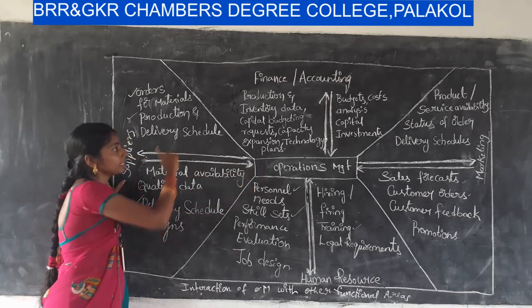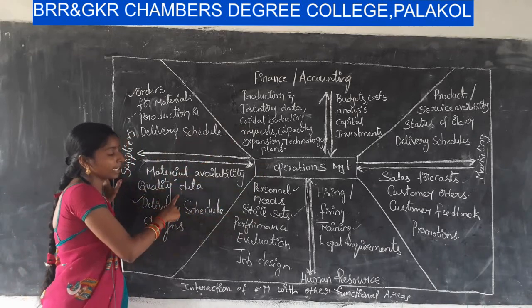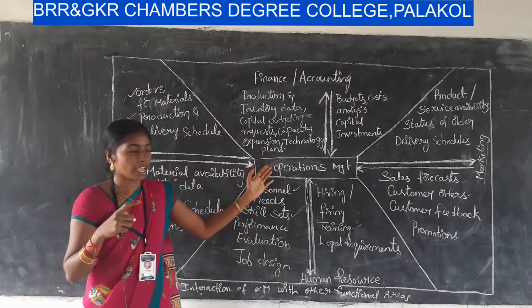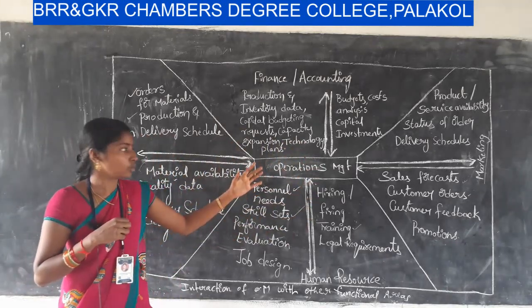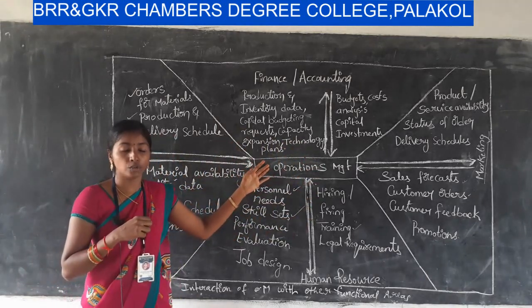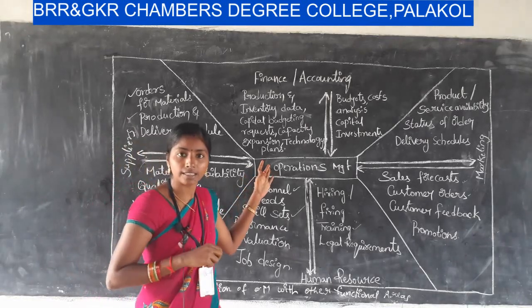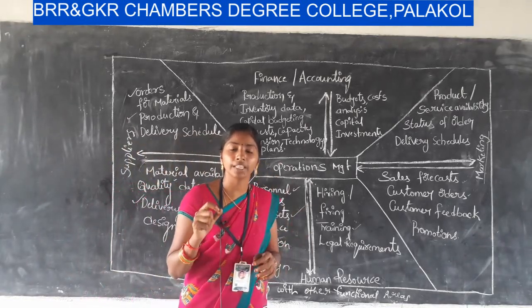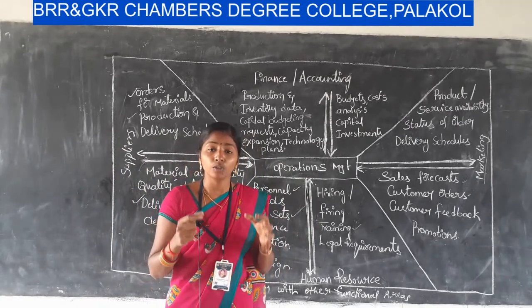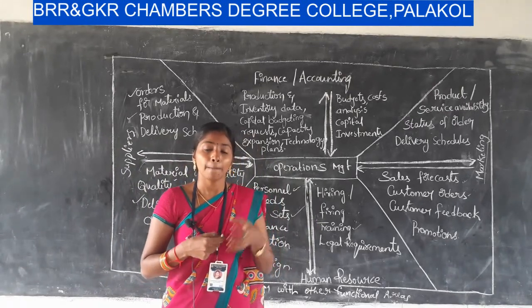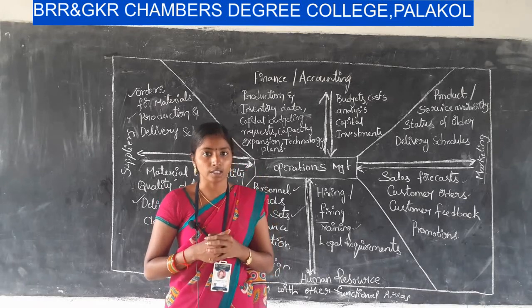In this category, operations management has to coordinate with all these functional areas to reach its goal. The goal of operations management is optimum utilization of the organizational resources, and it wants to increase productivity by reducing the production cost.